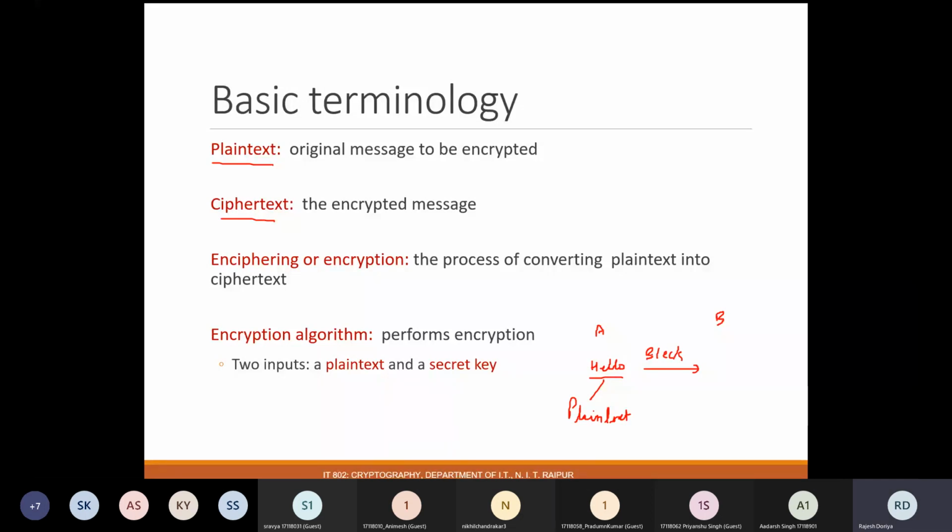Now, as you can see, this is quite different from the original one, right? So if some other person looks into it, they will not be able to get the original one, because this has been transformed. So this particular form of the message is called ciphertext.